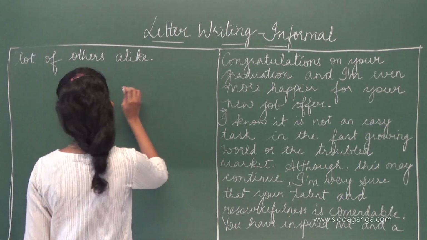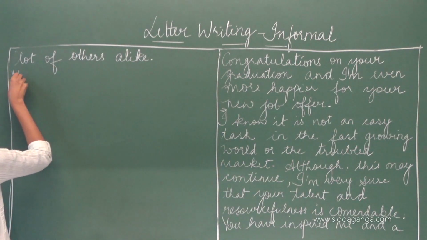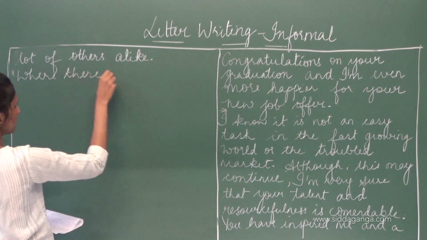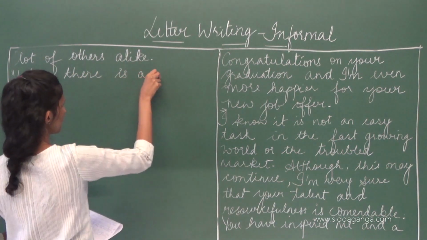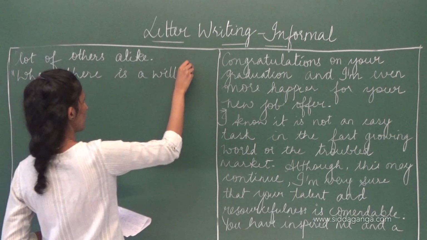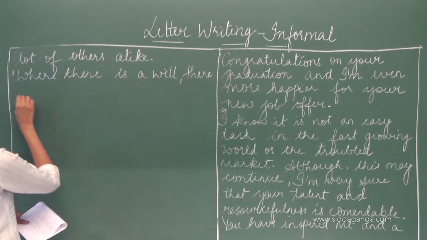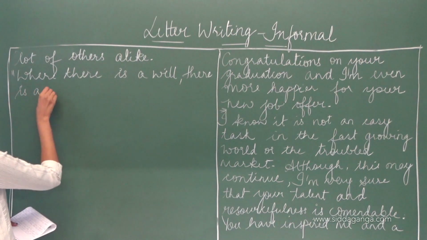So write in double inverted commas now. "Where there is a will, there is a way."